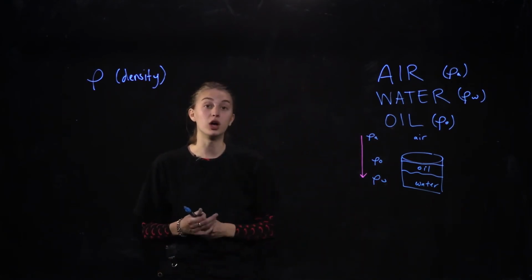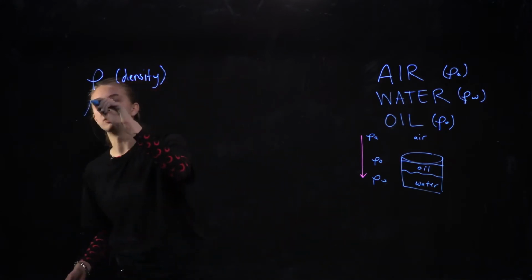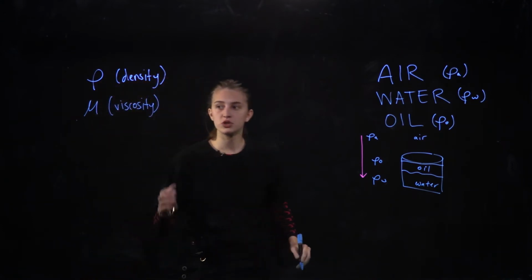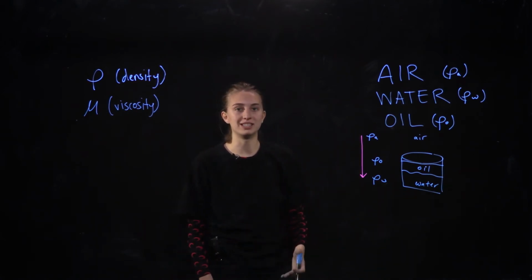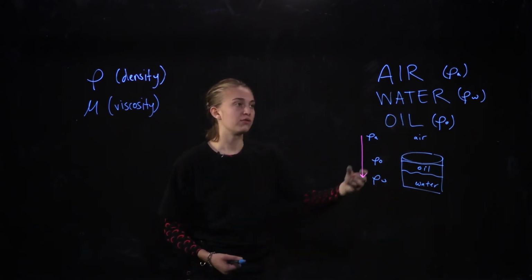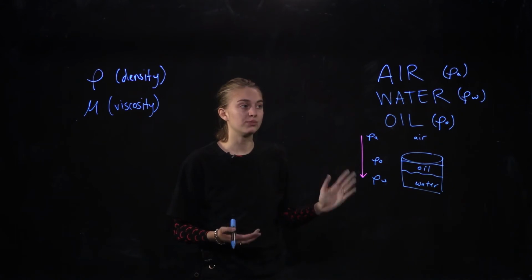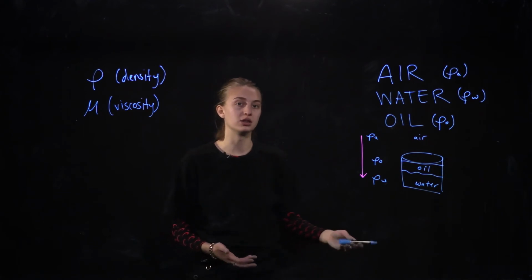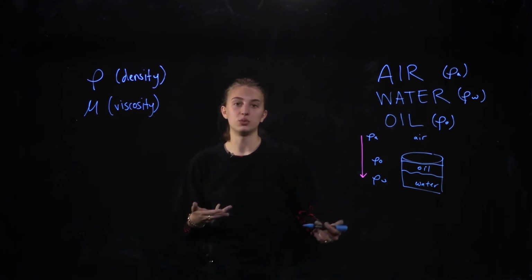When we think about fluids, we also want to consider their viscosity, which is the ease in which they flow. We call viscosity mu, although we won't see that variable come up all that much. So for example, air has the lowest viscosity of all of these fluids because it's easiest for air to flow. Water compared to oil, you can imagine if you were to flow water and oil side by side down, say, a vertical panel, I would guess that water would flow faster, and that's because water also has a lower viscosity than oil.